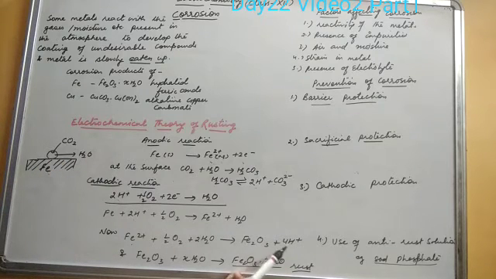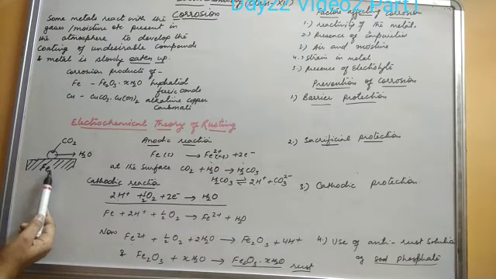Because if H+ ions are formed again there, they will again initiate the oxidation of iron to Fe2+, and this process continues. Now Fe2O3 absorbs some amount of water molecules to form hydrated ferric oxide, which is rust.